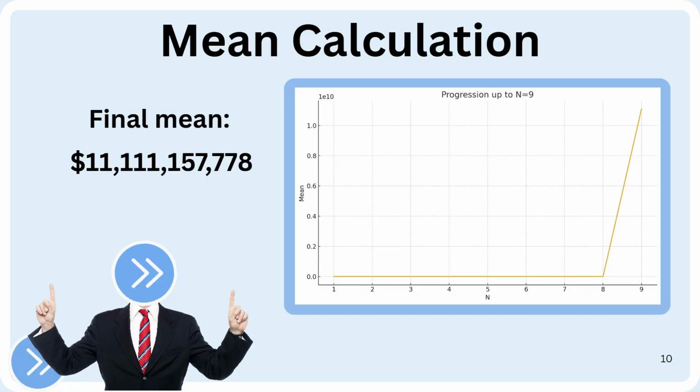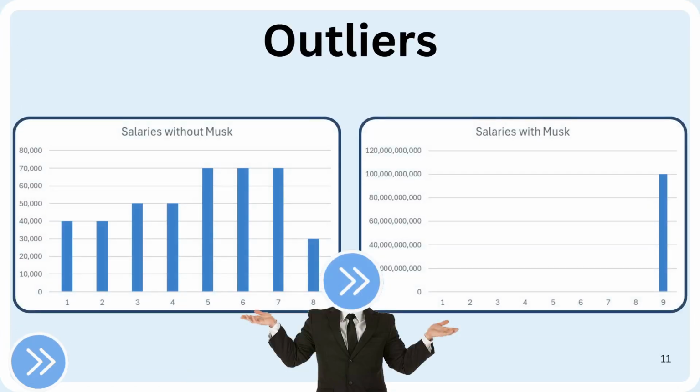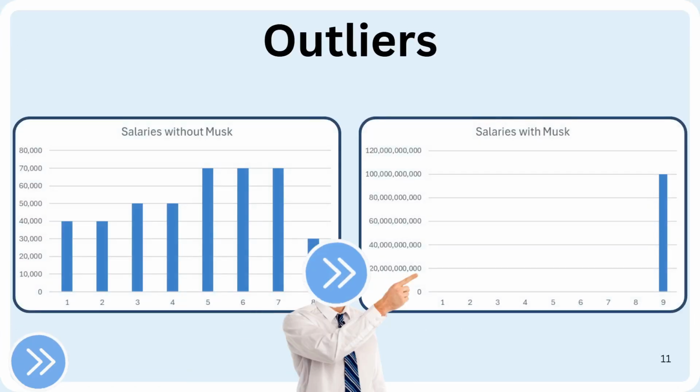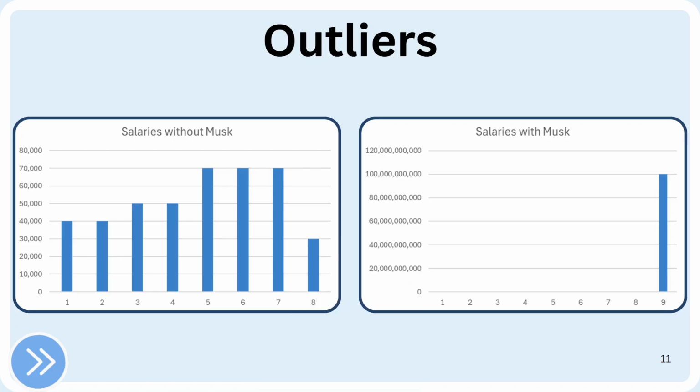While this is the correctly calculated mean average, it is not very useful. This is due to the massive salary Elon Musk is earning compared to the rest of the village, as you see right here. This is called an outlier, which is a value that is dramatically different from the rest of the dataset, skewing the mean. Therefore, maybe using another approach to find the average is better in this case.